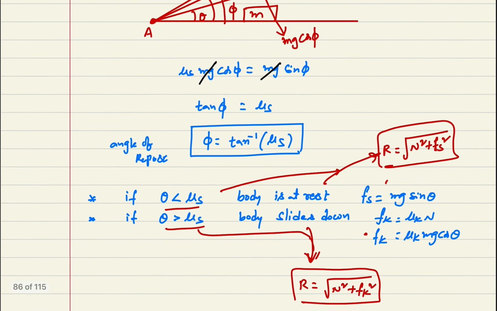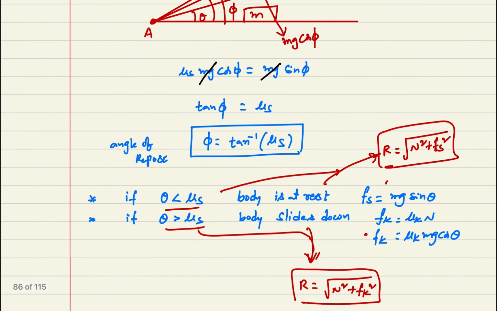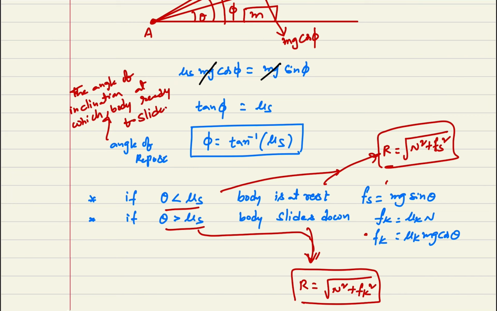This is the angle of repose. Angle of repose means at what angle of inclination the body is about to move. That is called angle of repose. What is the meaning of angle of repose? The angle of inclination at which the body is ready to slide is the angle of repose.